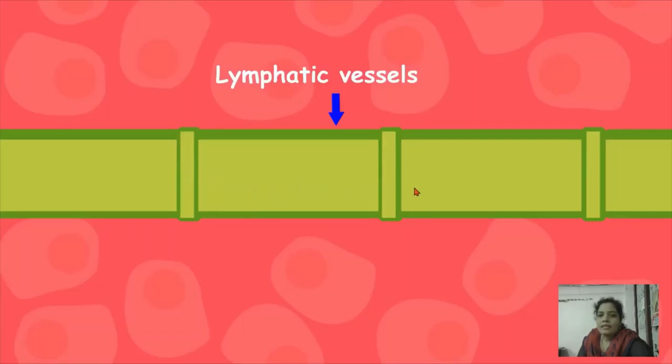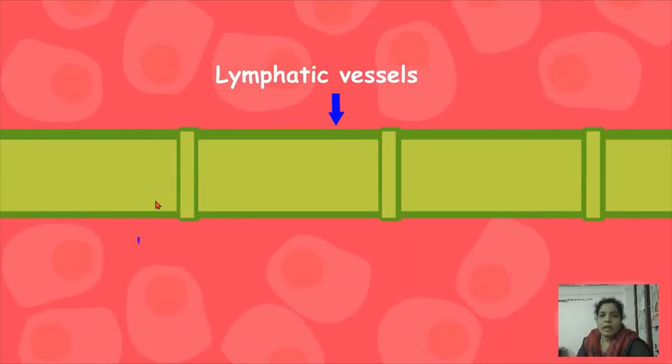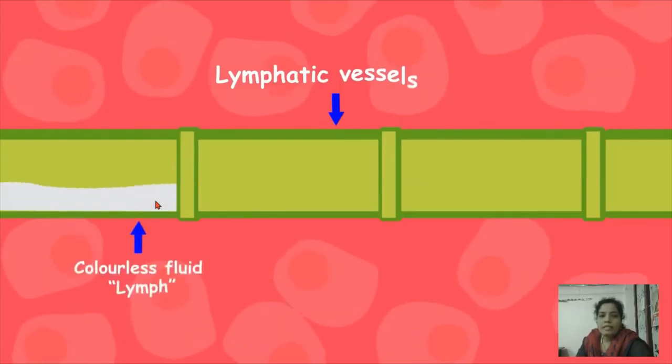Now along these lymphatic vessels one fluid flows. That fluid is known as lymph. Lymph is a colorless fluid, like water. Inside the lymphatic vessel, this fluid flows.